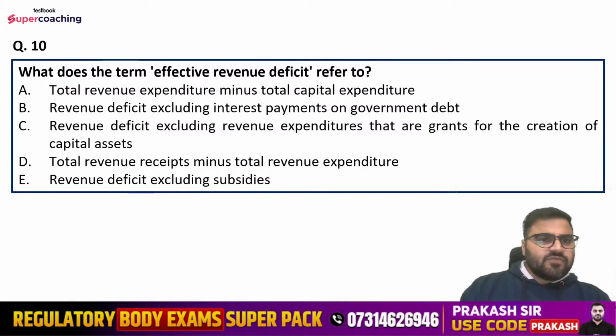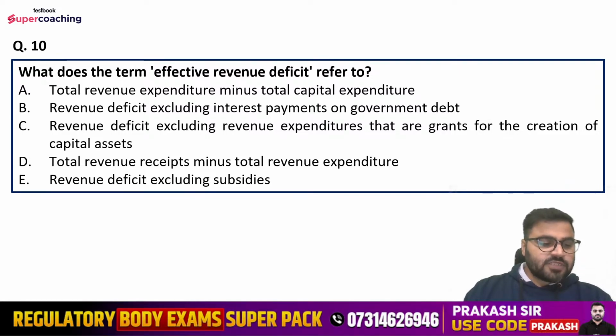Question number 10 is, what does the term effective revenue deficit refer to? Options are, total revenue expenditure minus total capital expenditure, revenue deficit excluding interest payments on government debt, revenue deficit excluding revenue expenditures that are grants for the creation of capital assets, total revenue receipts minus total revenue expenditure, revenue deficit excluding subsidies.